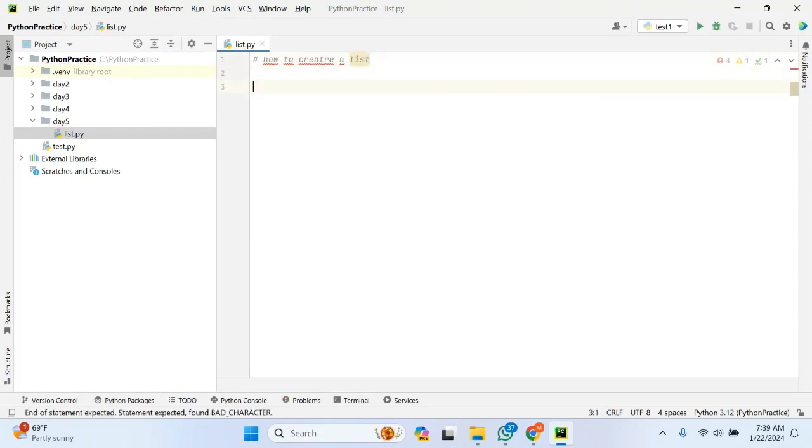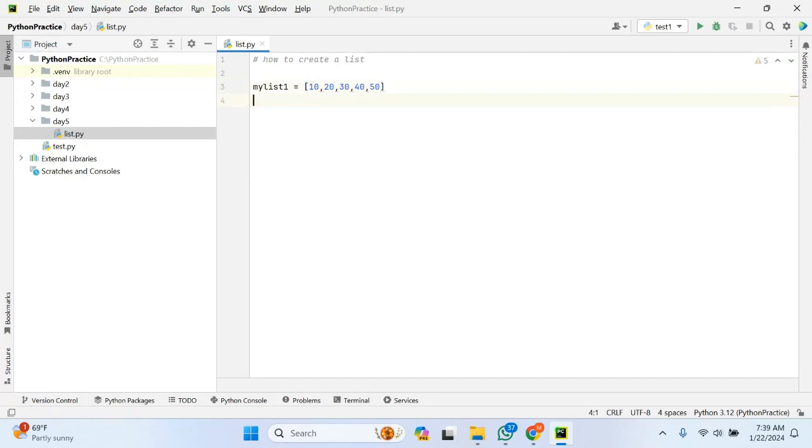So let me create a list. Suppose, let me take my list 1 is equal to, so a list is always enclosed in square brackets, and we can specify multiple values: 10, 20, 30, 40, and so on, as well as 50.